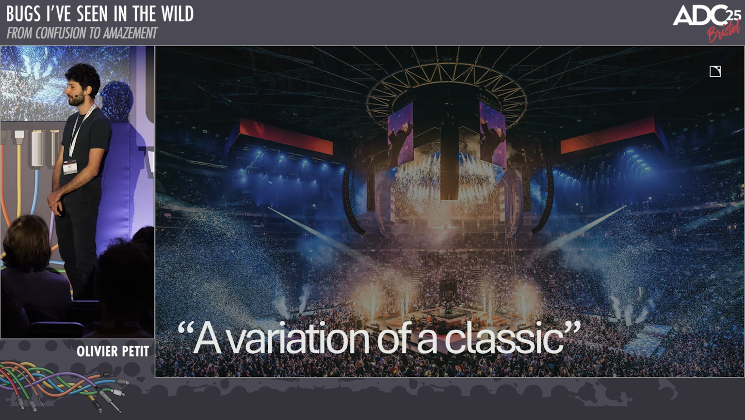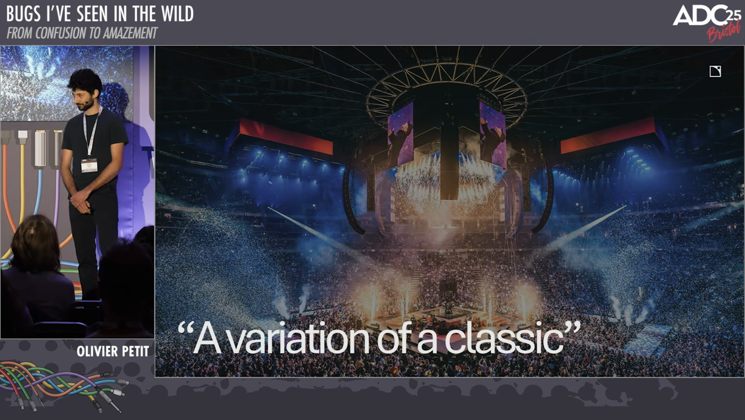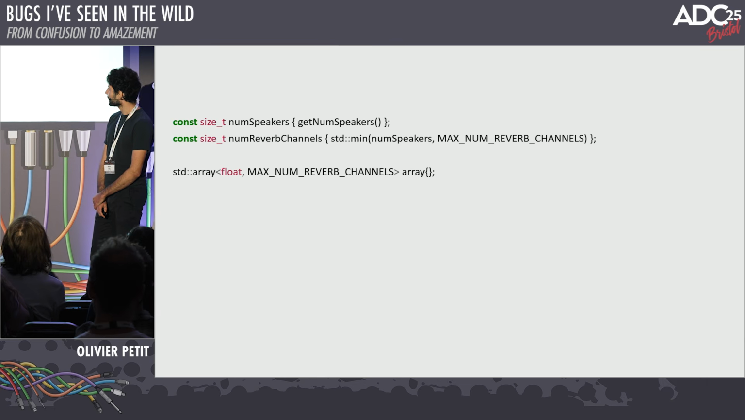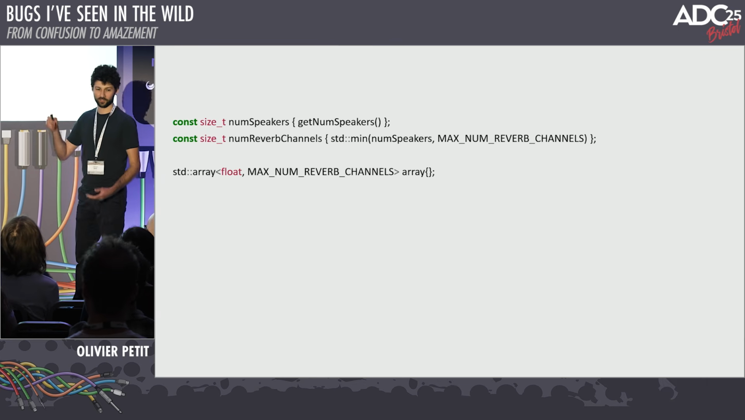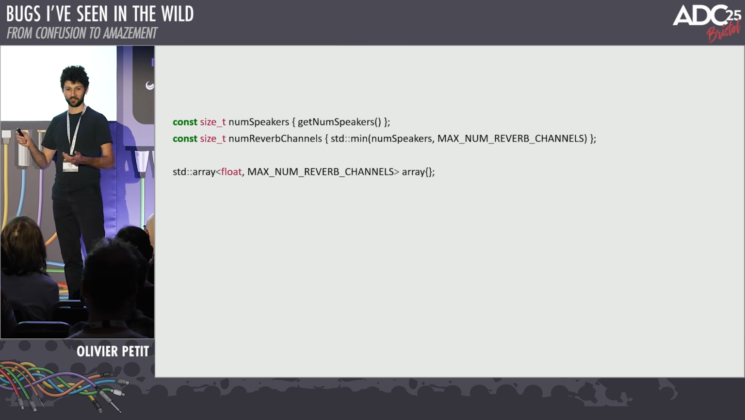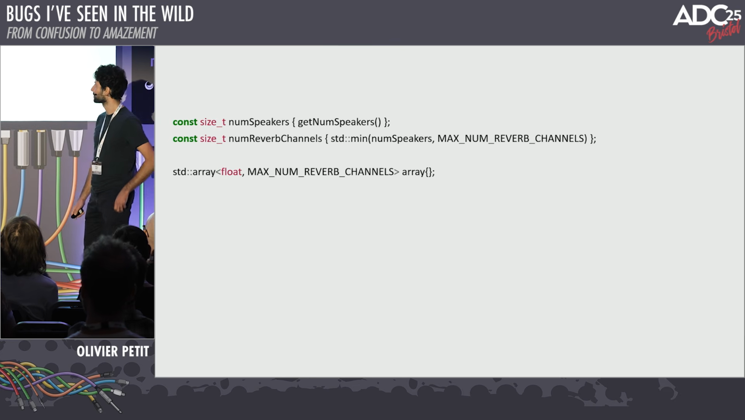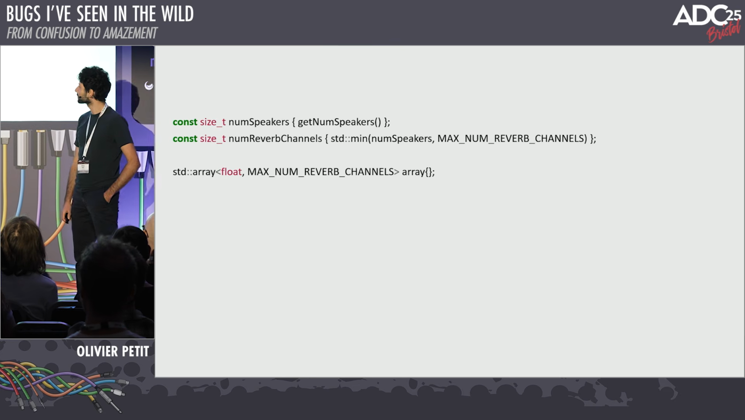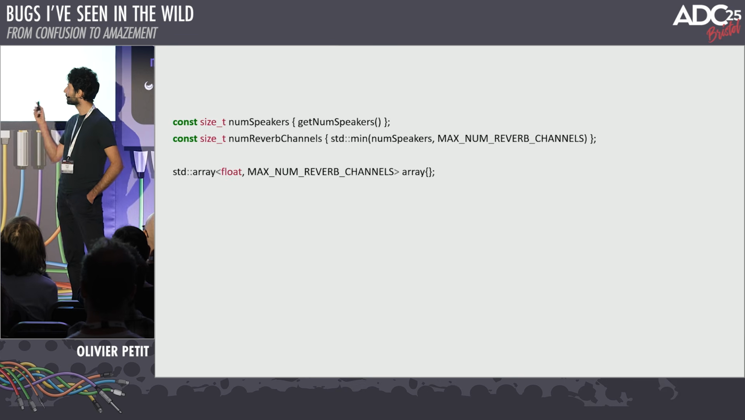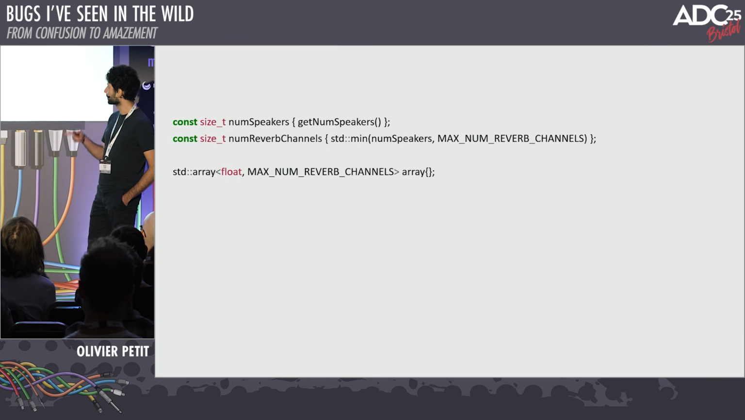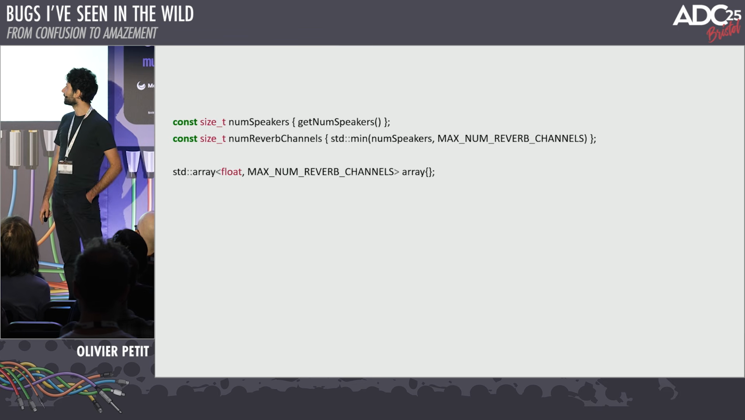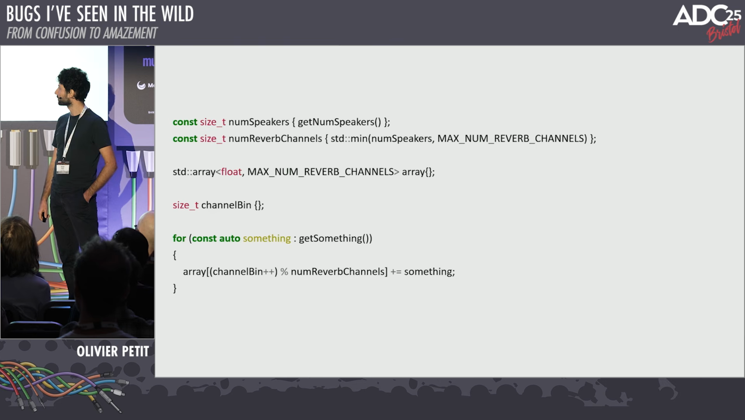I call this one a variation of a classic. Let's say we've got some number of speakers, and this is real code from L-Acoustics, condensed for the slides, but this is a real thing we had. We have some speakers and some reverb channels, and the number of reverb channels is equal to the number of speaker channels, but capped to a maximum. Then we've got this array, which uses this constant, so it's capped to the maximum number of reverb channels.